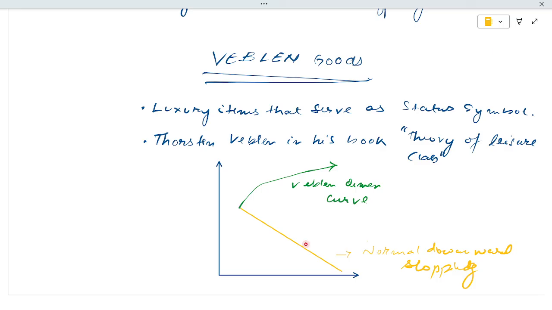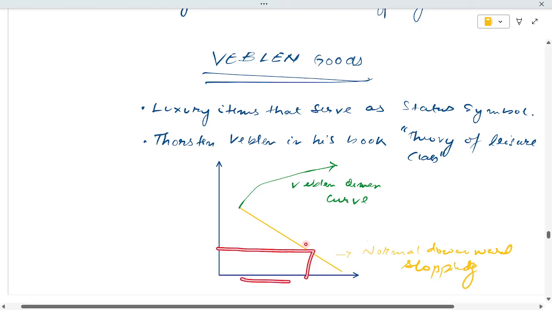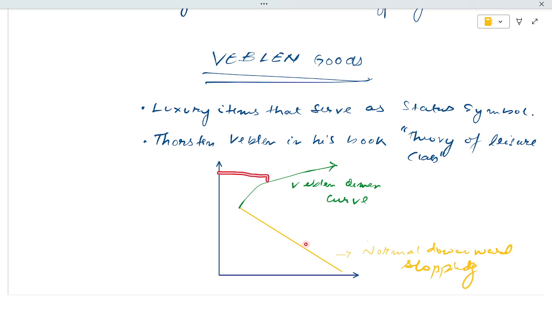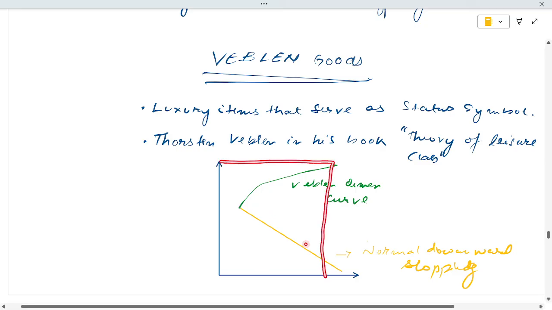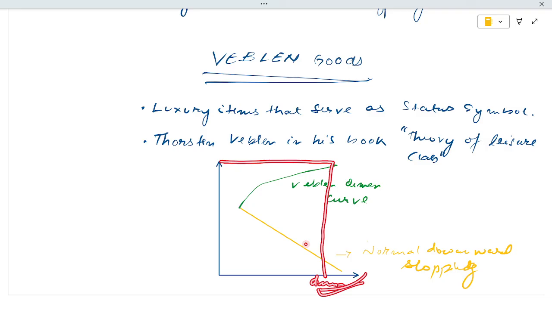This is the normal demand curve: as price increases, demand decreases, and as price decreases, demand increases. In Veblen goods, when the price increases very much, the quantity demanded increases exponentially.